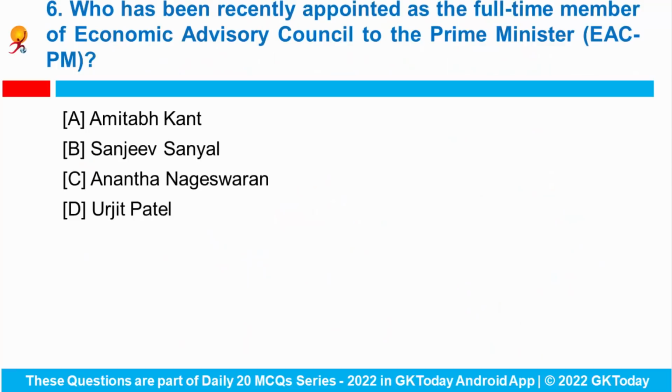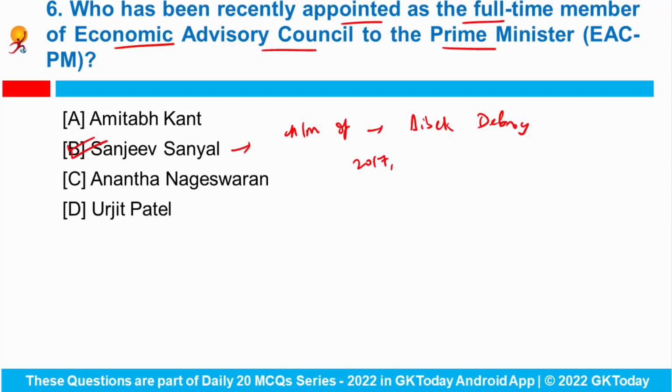Question number 6. Who has been recently appointed as the full-time member of Economic Advisory Council to the Prime Minister? So Mr. Sanjeev Sanyal has been recently appointed as a full-time member of Economic Advisory Council to the Prime Minister, and this was announced by the chairman of the body. Who's that? Mr. Vivek Debroy. Actually, in the year 2017, he was appointed the principal economic advisor to the Indian government, and also he serves as the co-chair of the framework working group of G20.